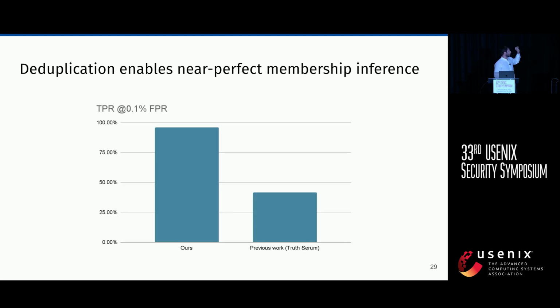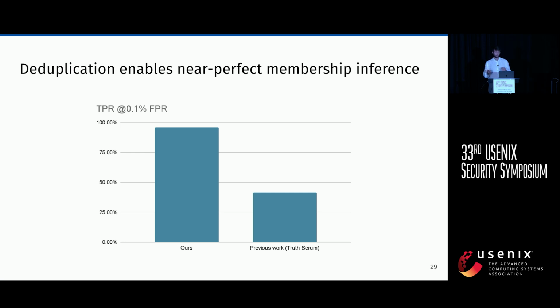So if we look at the true positive rate of our guesses for membership inference at the 0.1 false positive rate, our method gives near perfect membership inference at 96%, compared to previous work that also assumes the capability of the adversary to poison the data set but doesn't exploit the duplication, which is, if I remember correctly, around 42%. And so the duplication really boosts the performance of membership inference attacks if exploited properly.